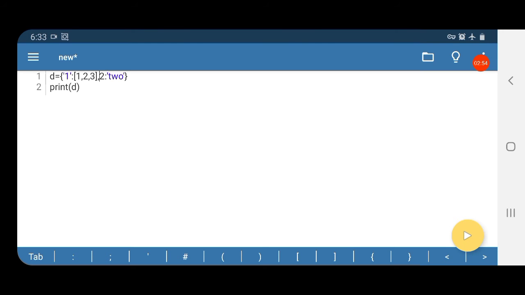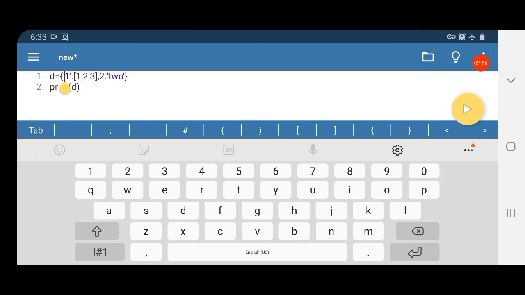Now if I make this a key, we studied that a key cannot be a mutable data type. A key can be an immutable data type like string or tuple or numbers. Now I am making our first key a list. So list is a mutable data type.